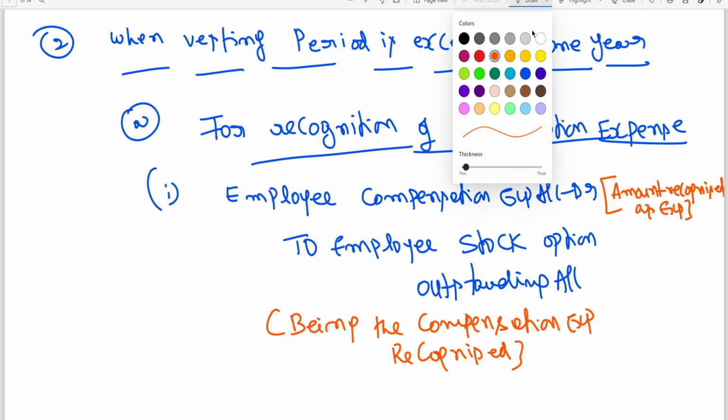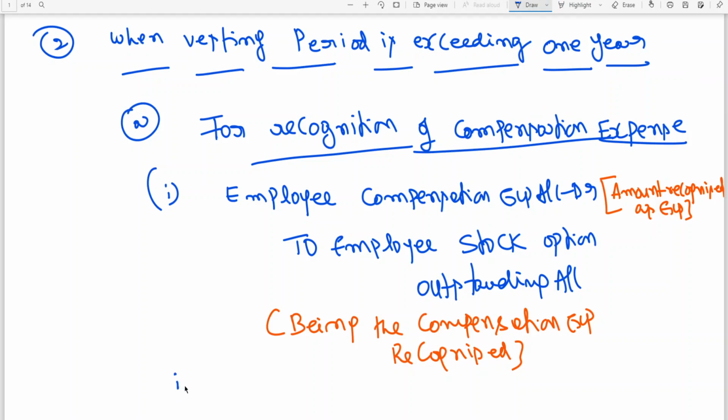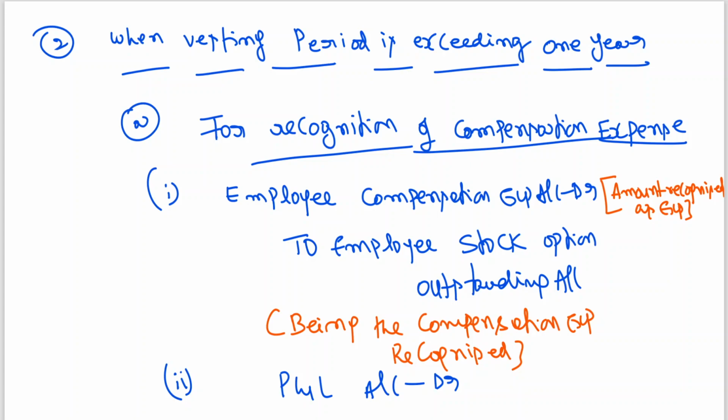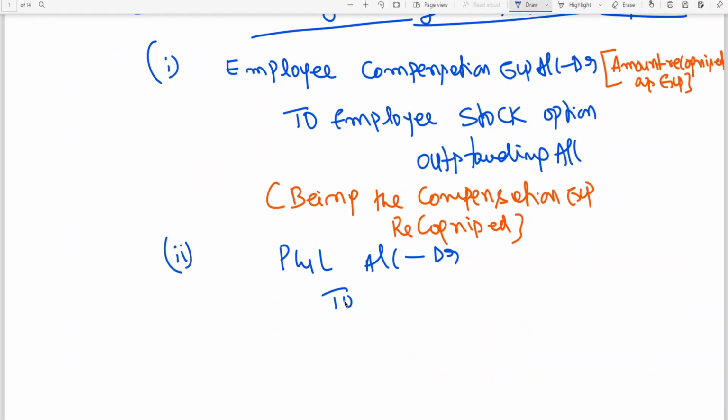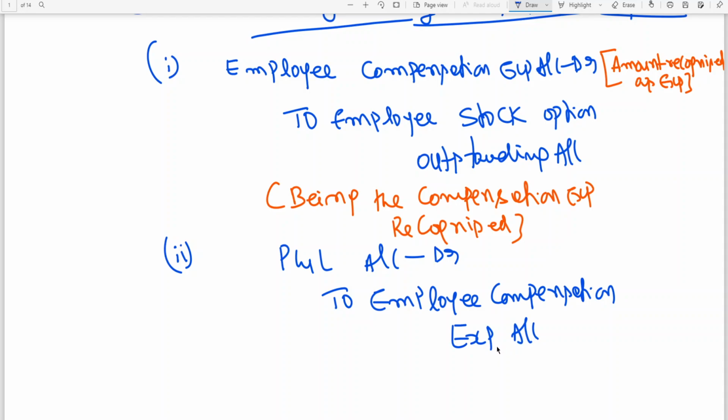The next entry, the second entry: now this employee compensation expense account is closed by transferring to profit and loss account. Profit and loss account debit, to employee compensation expense account.